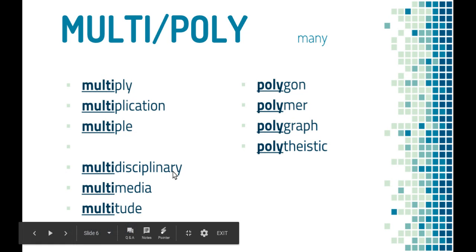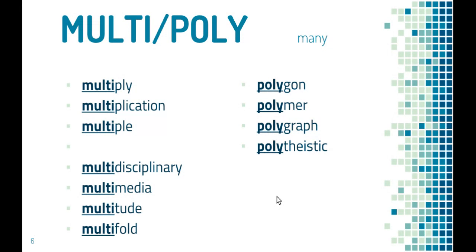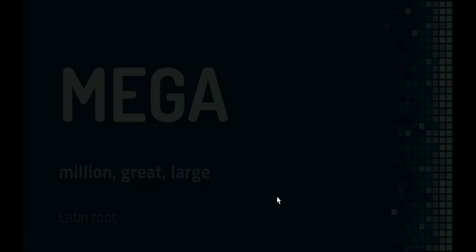And then multidisciplinary, multimedia, multitude, and multifold. You have the multi and then another word at the end: disciplinary, media, tude, and fold. And then for the poly words, they kind of are all polygon, polymer, polygraph, polytheistic. You're just going to have to know the root and then think about the ending.